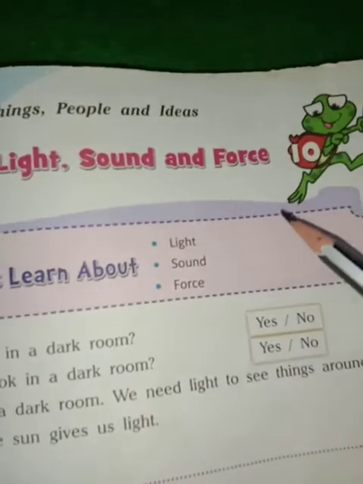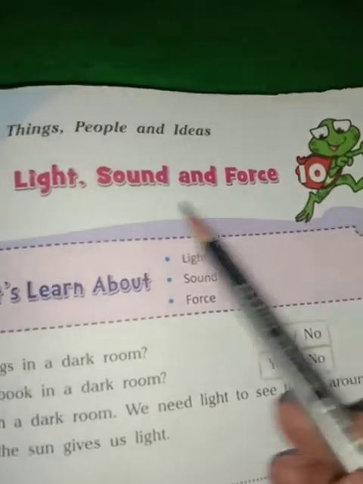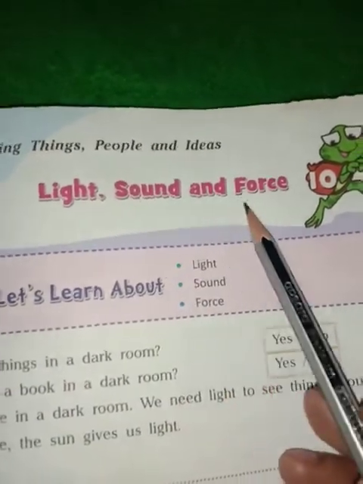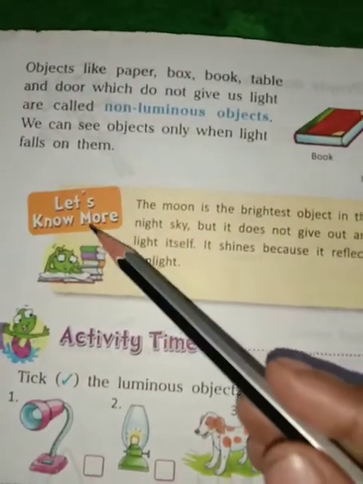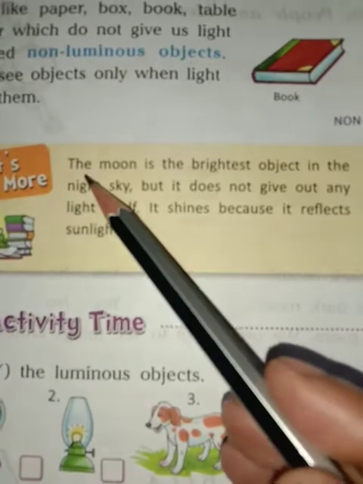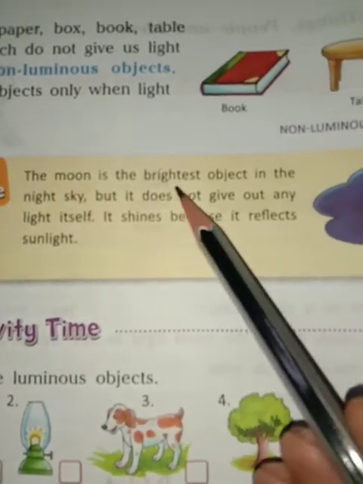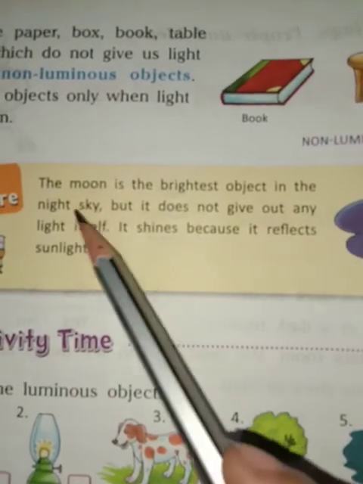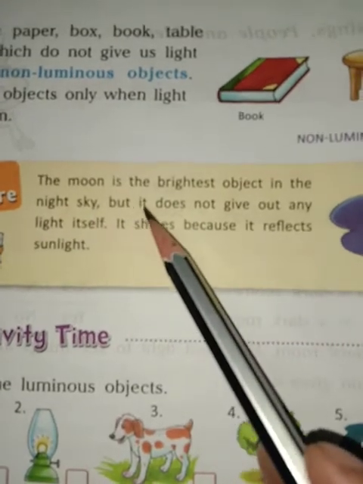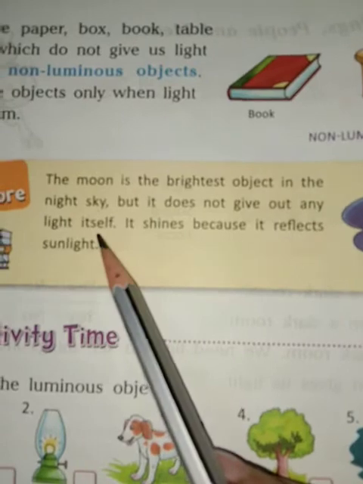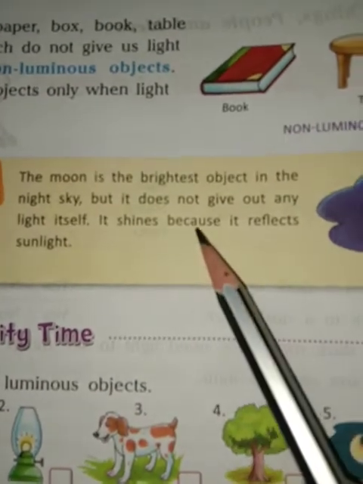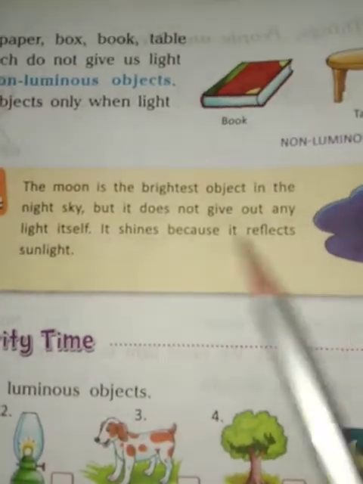Okay, today our topic is shadow. Now let's start. Students, lesson 10, light, sound and force. Let's know more. The moon is the brightest object in the night sky, but it does not give out any light itself. It shines because it reflects sunlight.